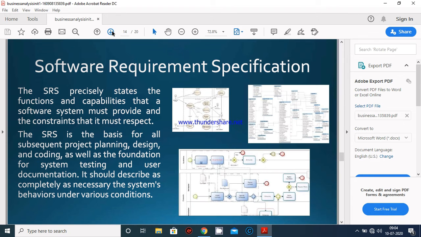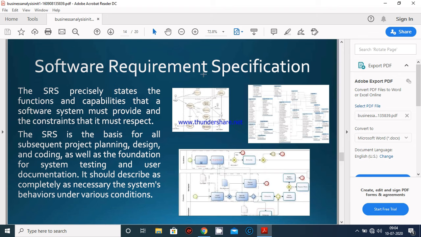Software requirement specification. The SRS, it's also known as SRS. See, these are the diagrams mentioning an SRS document, mentioning a module in a diagrammatic way.